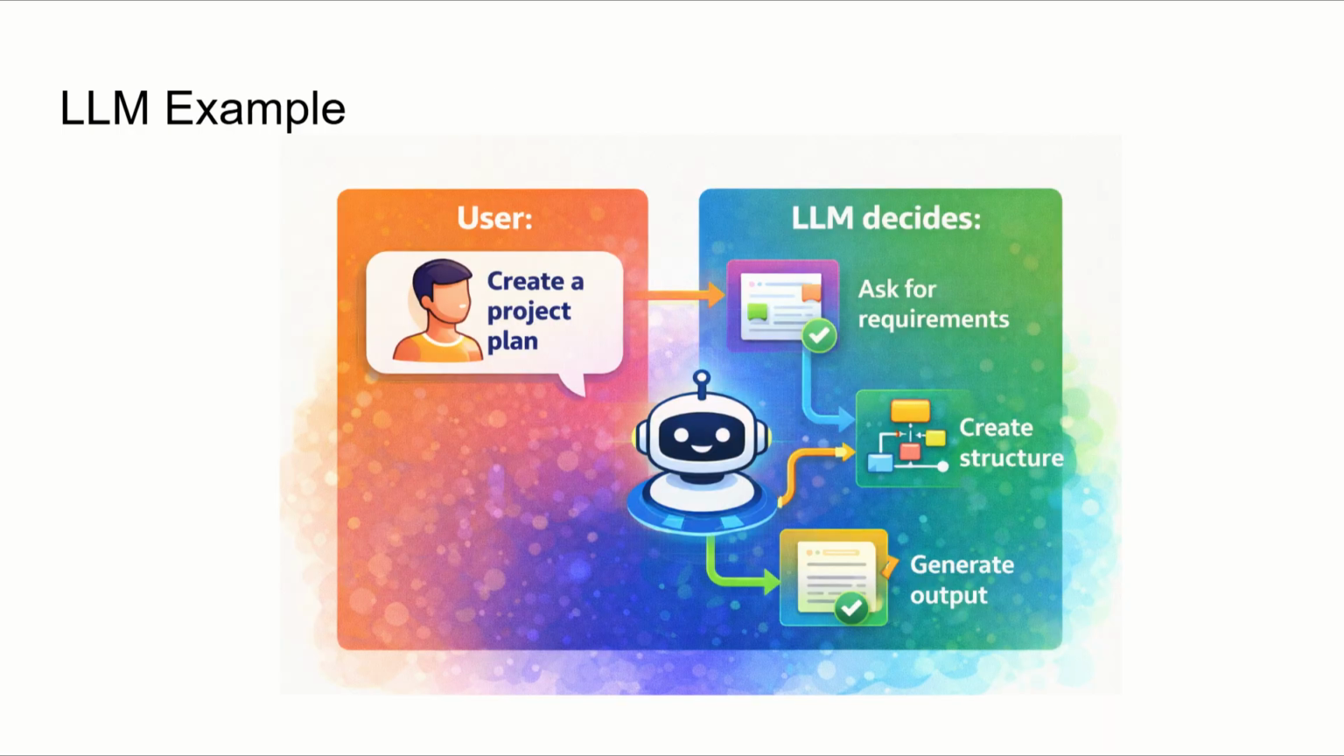Okay, now let's look at a simple example. For example, let's say a user says, "Create a project plan." The LLM doesn't immediately generate output. First, it decides to ask for requirements like what's the timeline, what's the team size, and what are the goals. Then it creates a structure like phases, tasks and milestones. And finally, it generates the output. This shows how the LLM thinks before it responds.